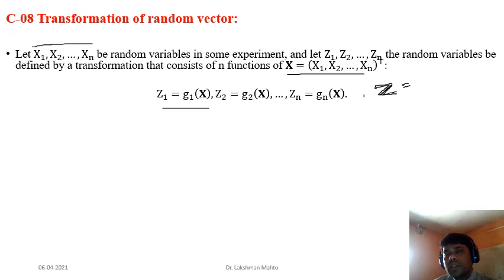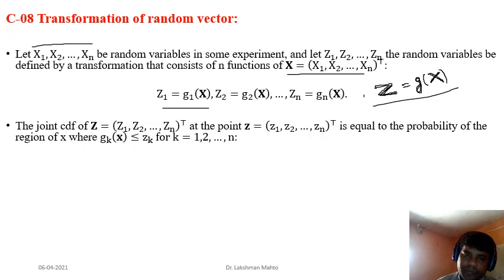this dark Z, you can observe it this way. This one is the vector. In simple terms, you can write it: G is also a vector valued function. Now you can write it this way. So I'm putting it in dark, and it is a function of x. So everything is in dark here. Okay, so everything is vector. So z is a vector, g is a vector valued function, and x is the vector argument. So that is the concept.